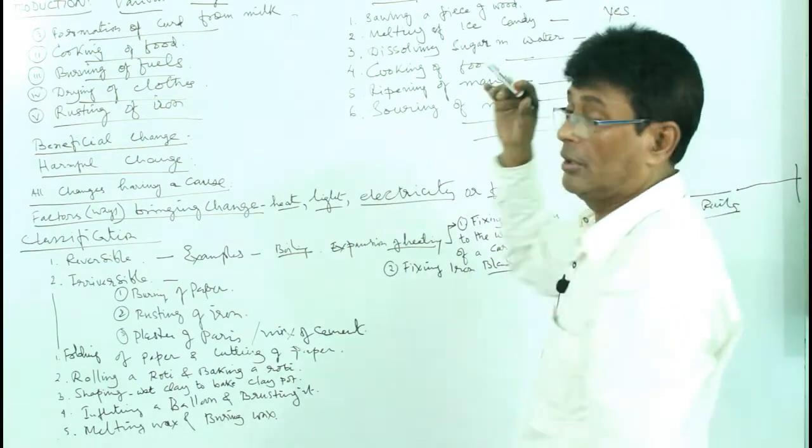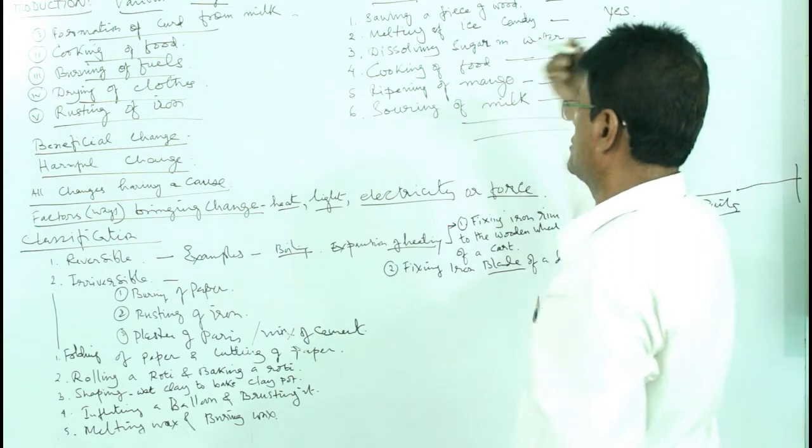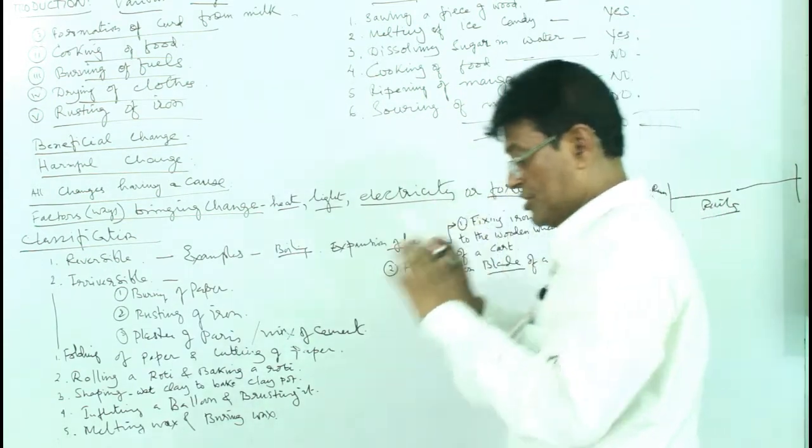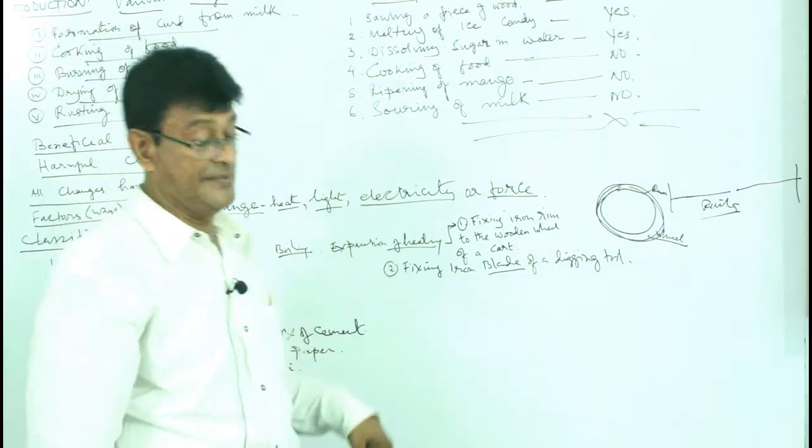Cooking of food, irreversible. Ripening of mango, irreversible. Souring of milk, irreversible. So these are the reversible and irreversible changes.